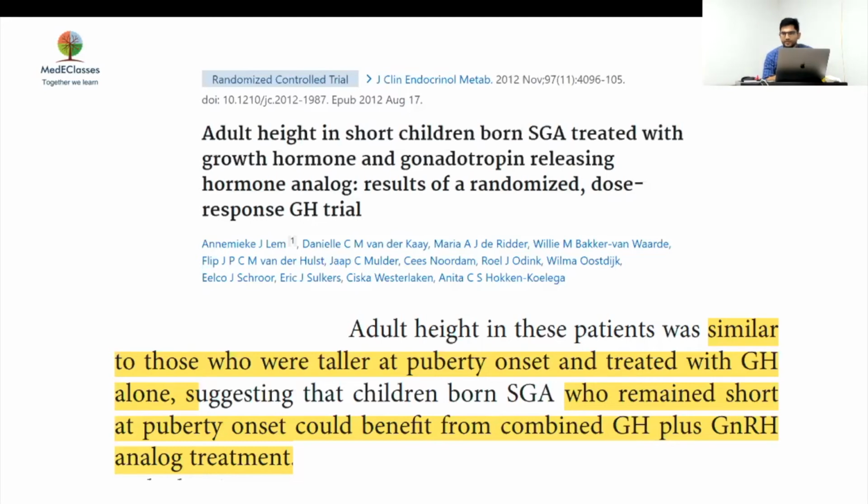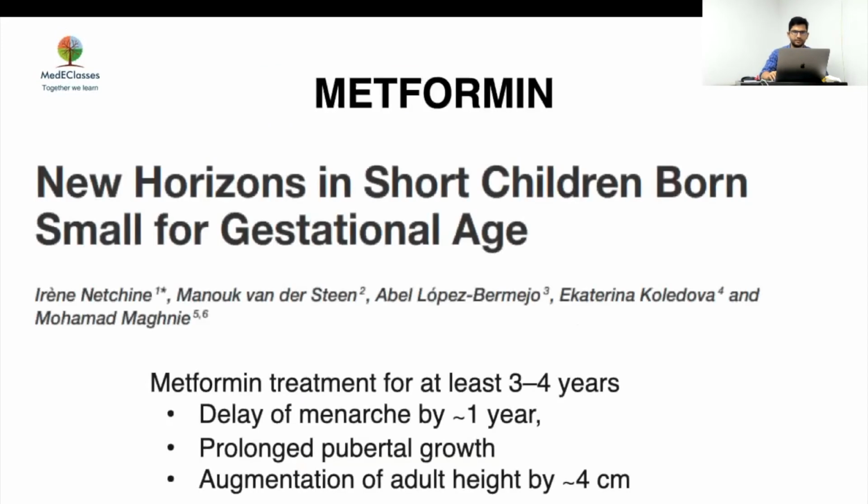So as a take-home message, at least we should keep in mind that we should be vigilant. Any obese child who comes, we have to ask them whether there's a history of SGA or not. Be vigilant about the complications, look for premature adrenarche and act accordingly. Age of metformin in the SGA cohort? It was pre-pubertal. We'll talk about the study again.